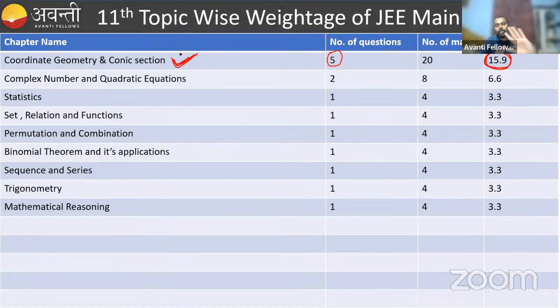If you are solving 5 questions, it is okay.